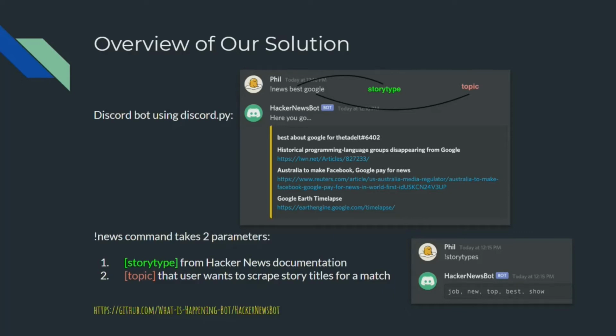So as an overview, we've decided to build a Discord bot. And in doing so, we've included a few commands, our primary command being our news command. And we built it to take two parameters. The first being the story type as defined from Hacker News, which you saw on the previous page. And instead of having the user type out the whole thing, such as job story, news story, etc., we just shortened it, as you see in the screenshot, to job, new, top, best, and show. And then we added a second parameter, topic, which is a key term that the bot will scrape the results titles for and return those to the user.